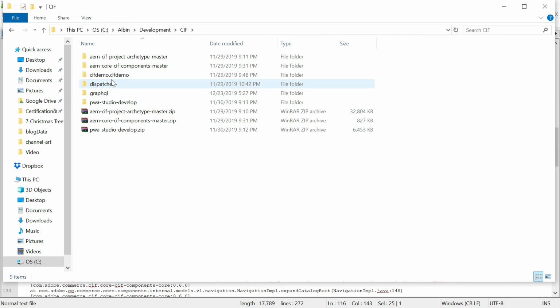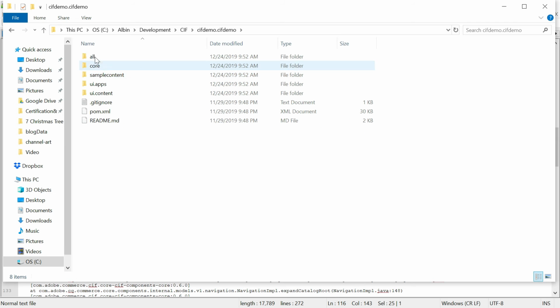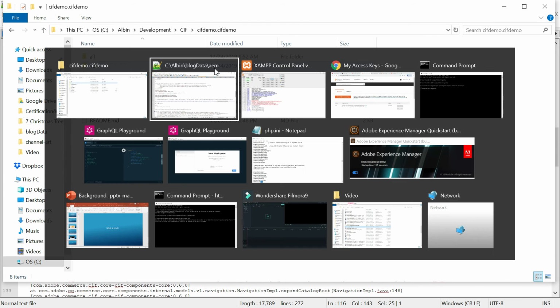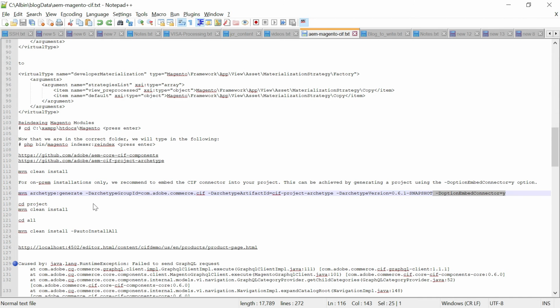You can see this project. This project contains all the required modules, first the core and all these modules. As a first step, you need to run install on the parent node, the CAF demo node. This will build and bundle all the required modules. Obviously, the first time it will take some time.